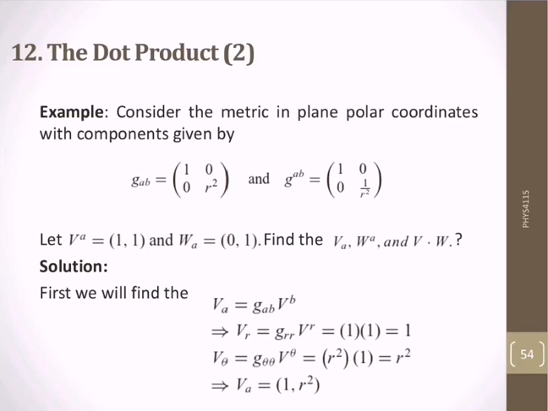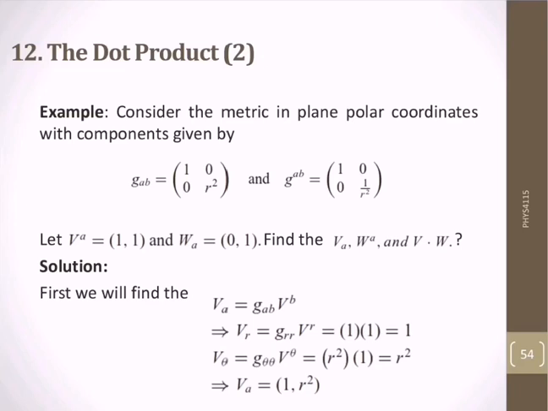So let's start and find the solution. What we'll do first is find the value of v_a, which is equal to the covariant metric g_ab v^b. Since we have plane polar coordinates, we deal with r and theta.